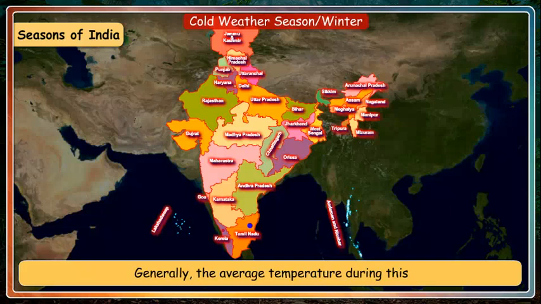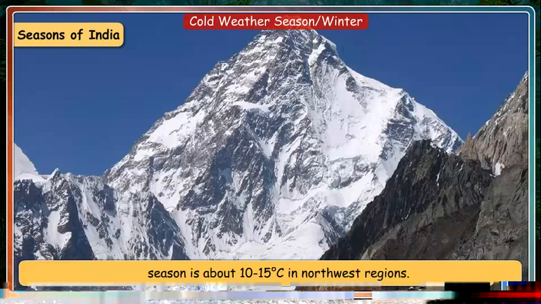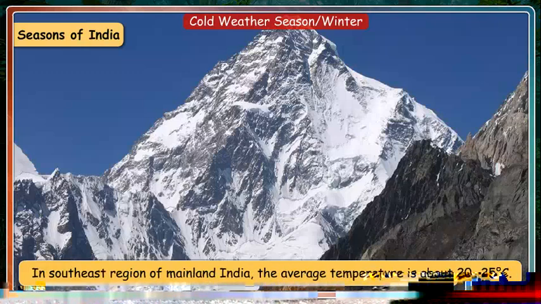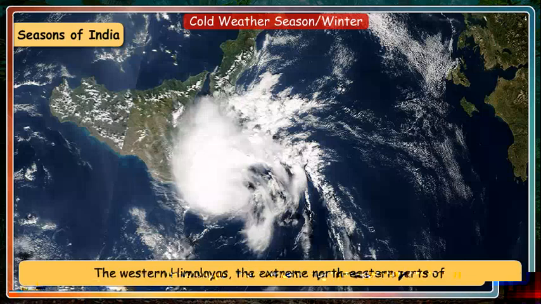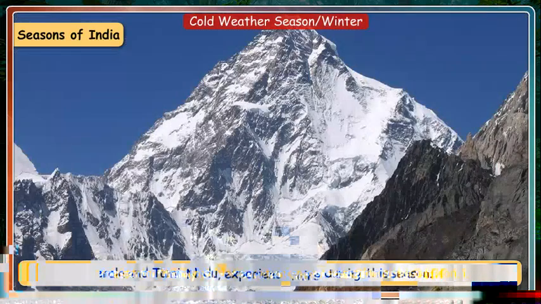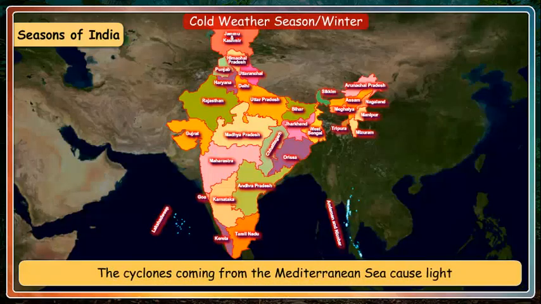Generally, the average temperature during this season is about 10 to 15 degrees Celsius in northwest regions. In the southeast region of mainland India, the average temperature is about 20 to 25 degrees Celsius. The western Himalayas and the extreme northeastern parts of Kerala and Tamil Nadu experience rains during this season.